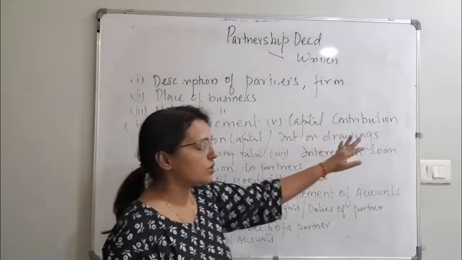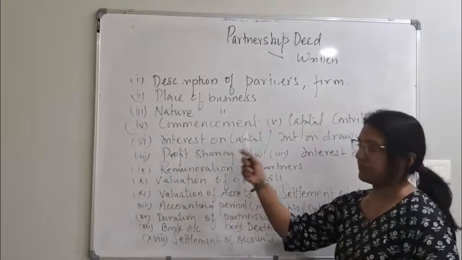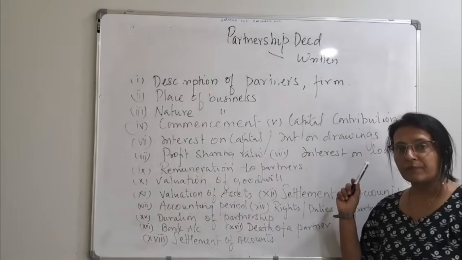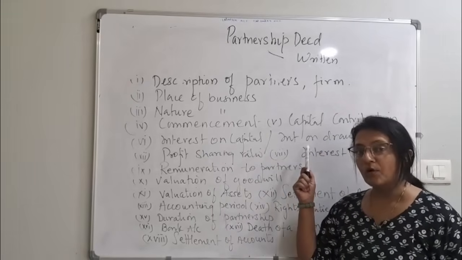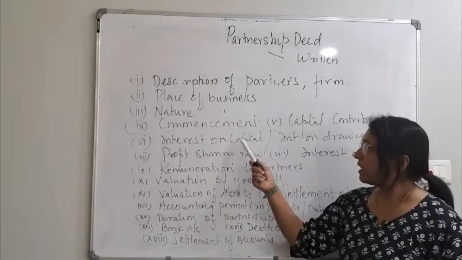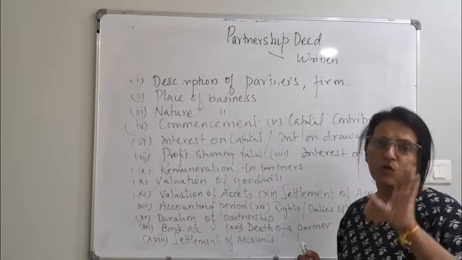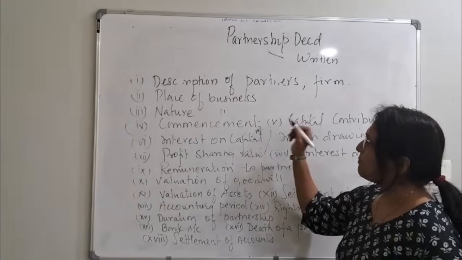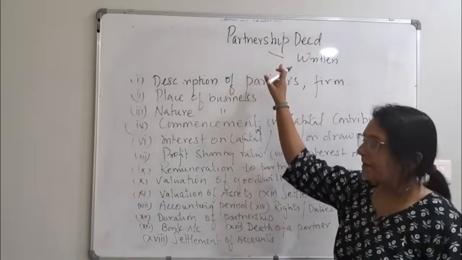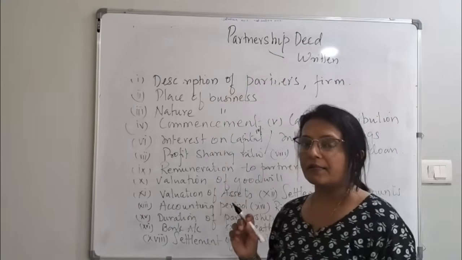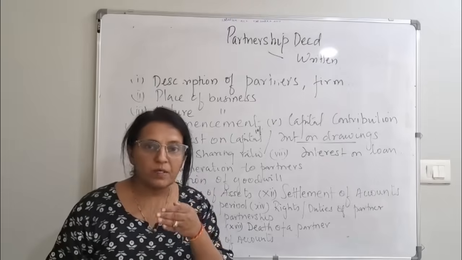Interest on capital, interest on drawings. Now, interest on capital, you can see over here. How much is the interest if at all you want to give? Mahima says, I am contributing 8 lakh, I want interest on that. If that is so, you have to mention how much interest will be given. Whatever is given in the deed, you have to go with that. Suppose it says that you have to give 10% interest, you have to stick with 10% because it is there in the deed. Now what is interest on drawings? If any partner withdraws money, the person is taking out money from the business.